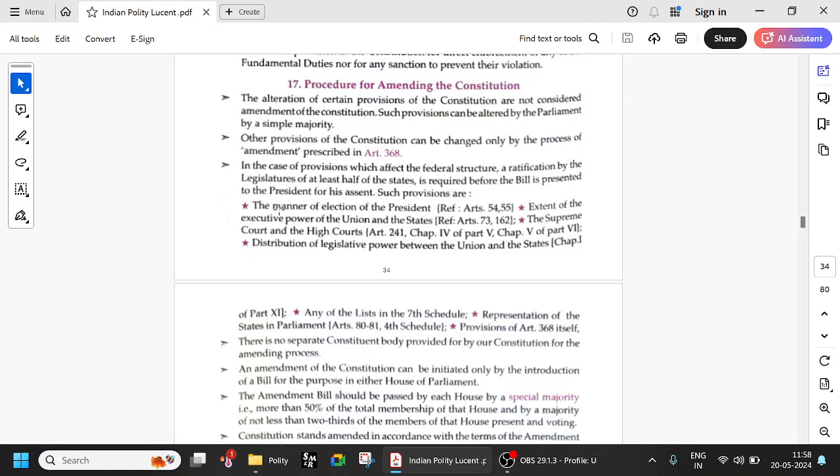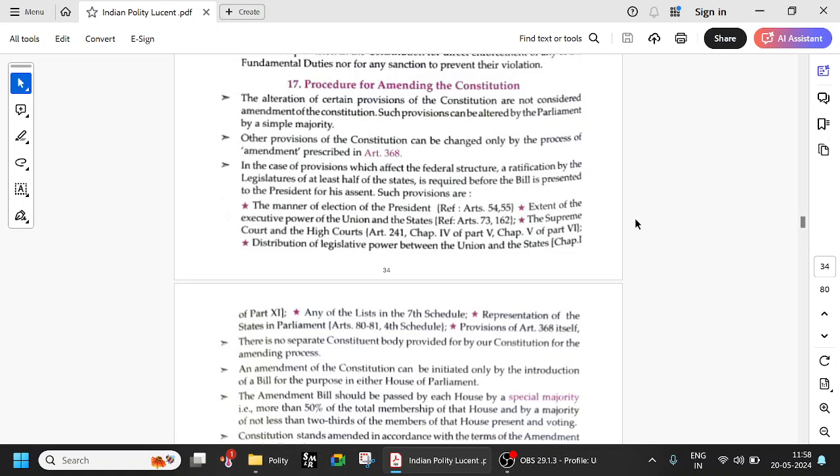Such provisions are the manner of election of the President, Article 54, 55, the extent of the executive power of the Union and the states, the Supreme Court, the High Courts, and we are talking about Article 241, etc. We are doing this from the point of view of the exam, so this is not exactly for a beginner. This is for someone who is already a little bit experienced.